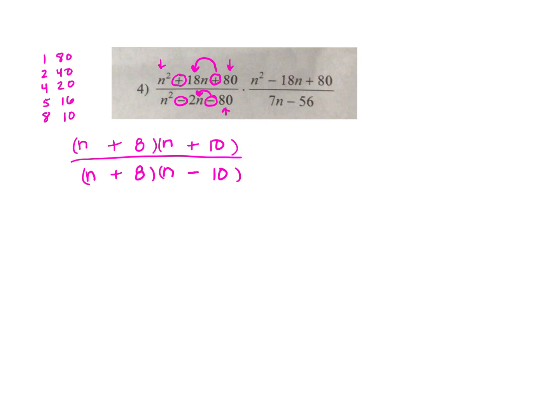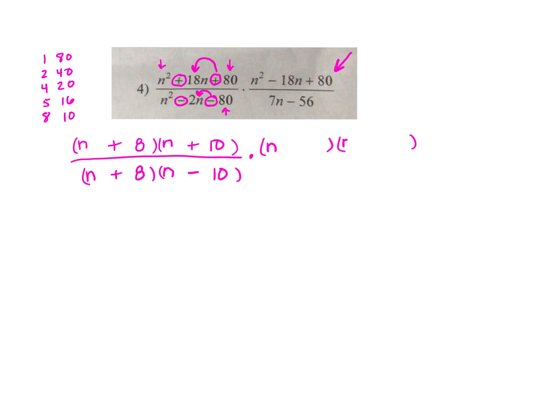Positive 8 times negative 10 will give me a negative 80, but negative 10n plus 8n will give me a negative 2n in the middle. Now I'm going to multiply and look at the next terms, or next trinomial, if you will. It's a trinomial because it has 3 terms. And this trinomial, once again, I have an n squared and an 80 that I'm going to break down.